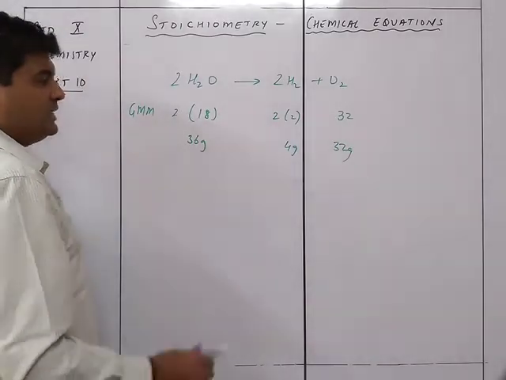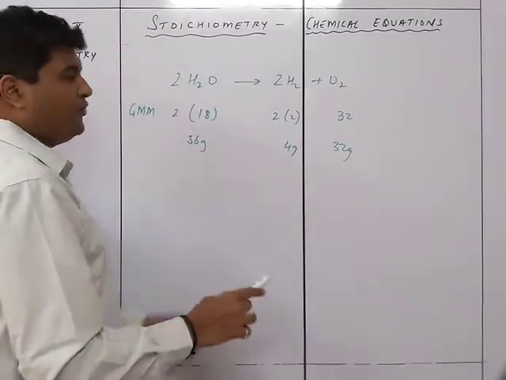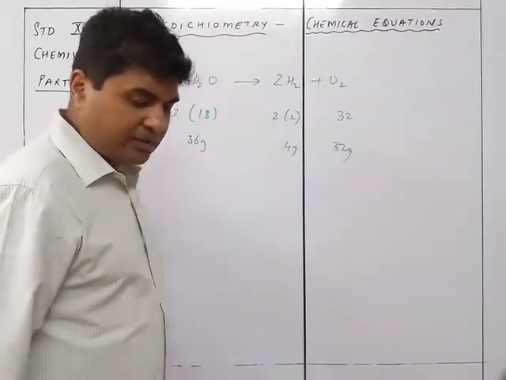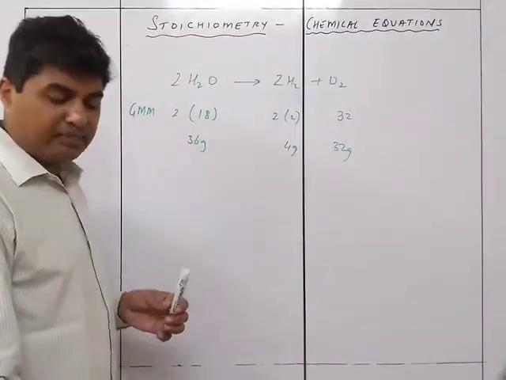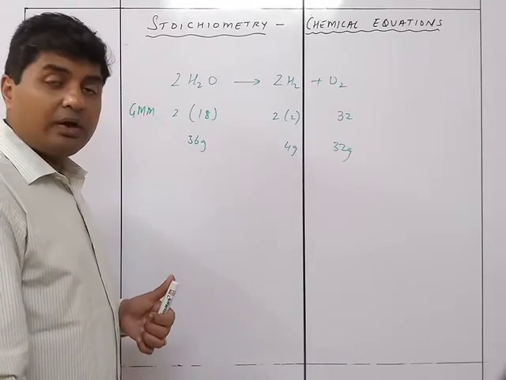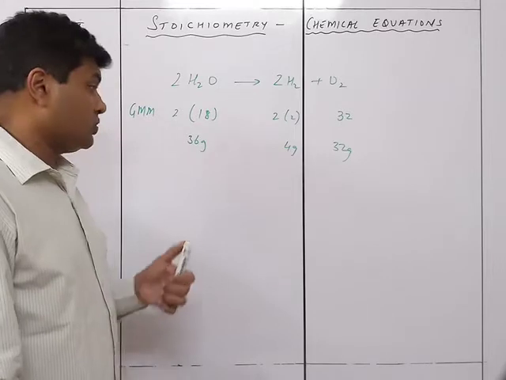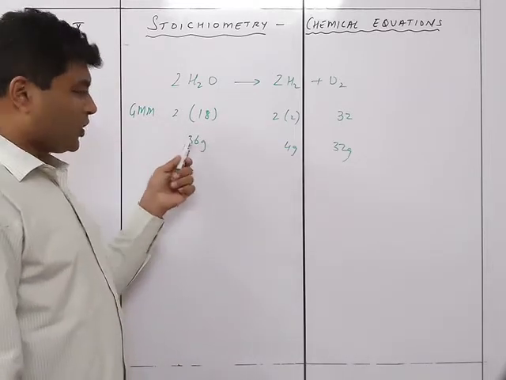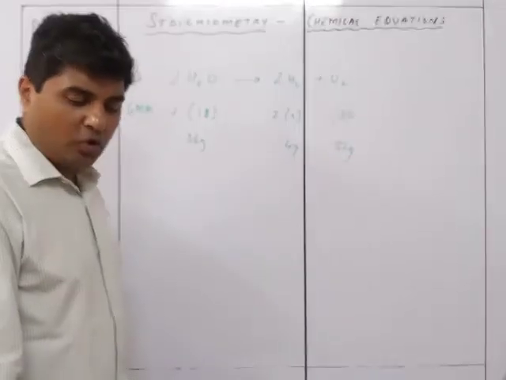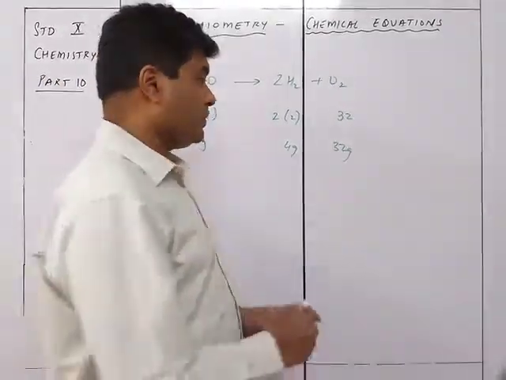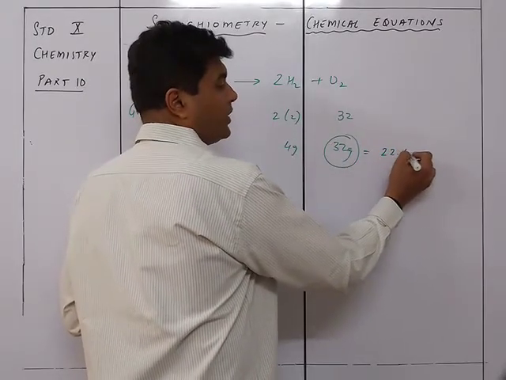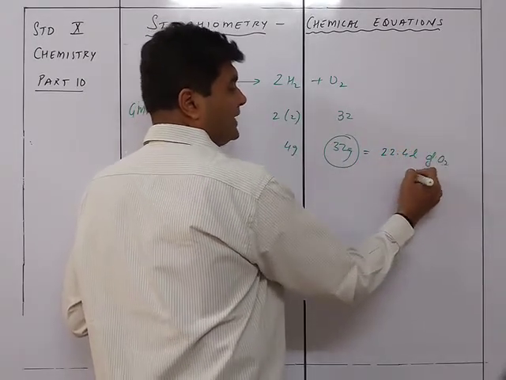So you can see over here that 36 grams of water will give you 4 grams of hydrogen and 32 grams of oxygen. When we talk about the same thing in case of volume, then we know that volume wise it will be based on the moles. We know that 32 grams is 1 mole of oxygen, so this will be equivalent to 22.4 liters of O2 at STP.